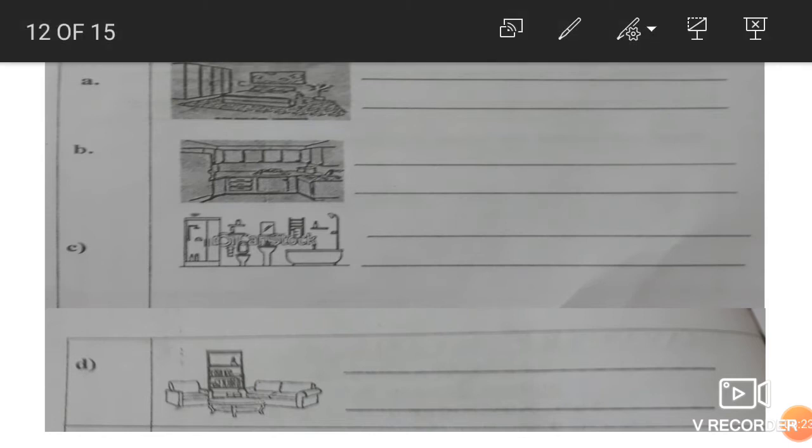Next, okay, what do we do here? Now you just see. Now they have shown the rooms, children. The first is a bedroom. So what do we do in the bedroom? We sleep in the bedroom. So we have to write, we sleep in the bedroom. You write on the first line. We sleep in the bedroom.